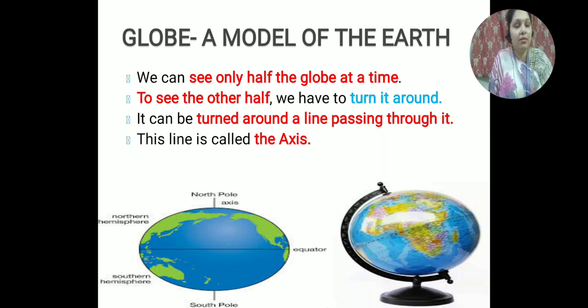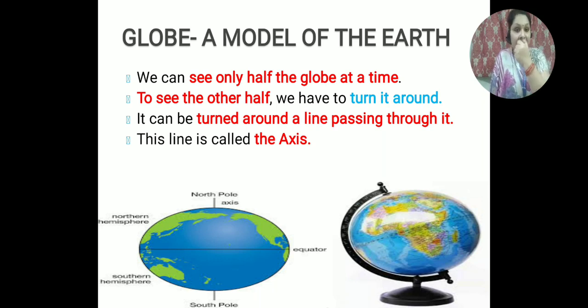As you are seeing in the globe on the right hand side, there is a line going through the middle of the globe, and we can rotate the globe from west to east like this. There is a line passing through it, and by that only we can rotate the globe.